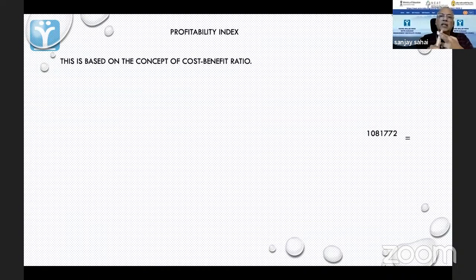The second was, if I have an IRR which is higher than my opportunity cost, I should invest. Now I'm coming to the third tool, the Profitability Index, which is once again based on NPV. It will be very similar to that, except it is expressing it as a ratio. So let us see how this works.